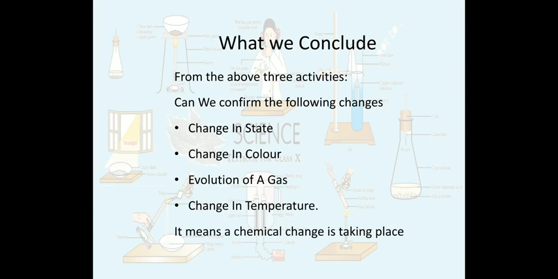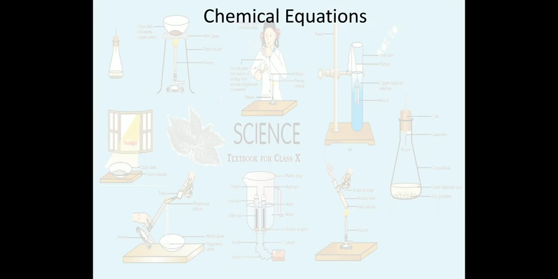It means a chemical change is taking place, and chemical change means the substances which are in contact with each other are reacting with each other and forming some new product which is entirely different from the substances taken. Right, so if all these changes can be observed, it means some chemical reaction is happening. Let's talk about chemical equations.